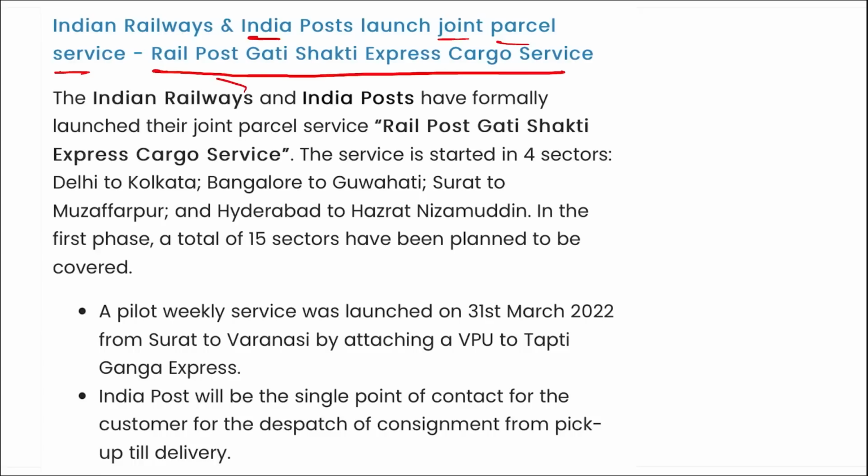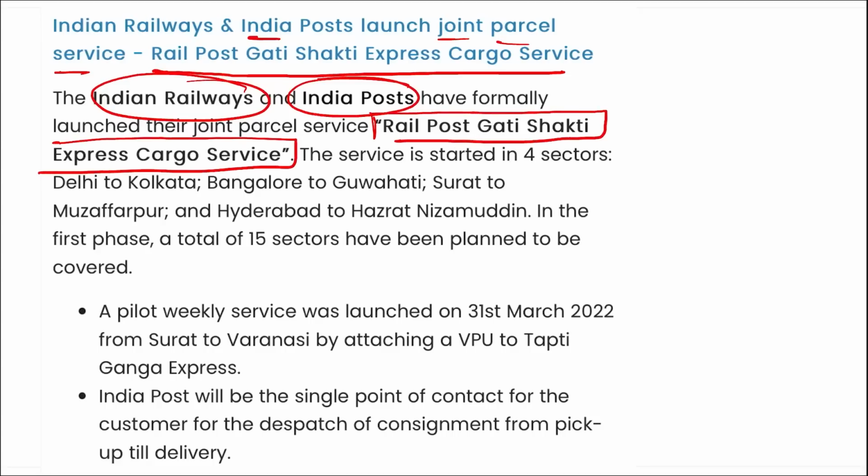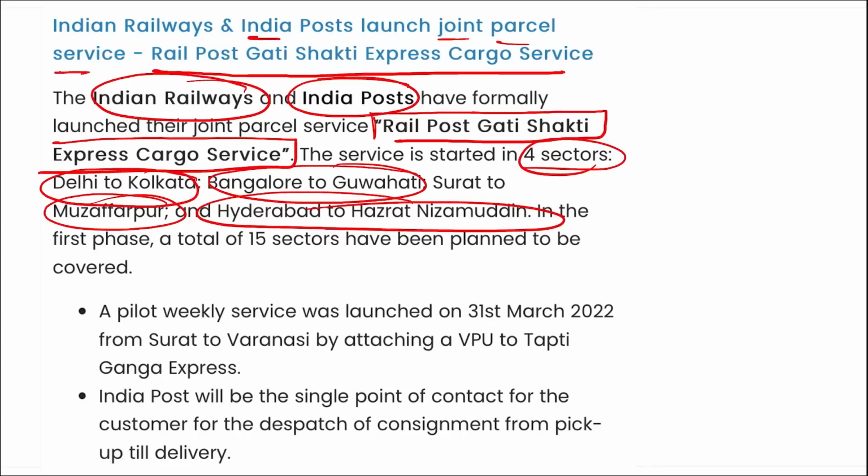So you can see Indian Railways and Indian Post, they launched together a joint parcel service that was named Rail Post Gati Shakti Express Cargo Service. This cargo will be started in 4 sectors, that is from Delhi to Kolkata, Bangalore to Guwahati, Surat to Muzaffarpur and Hyderabad to Hazrat Nizamuddin. So in these 4 sectors, this Rail Post Gati Shakti Express Cargo Service will be launched.